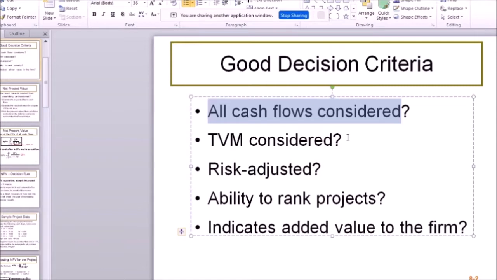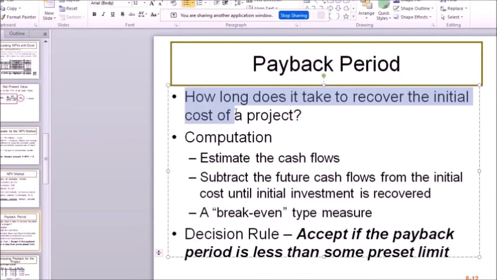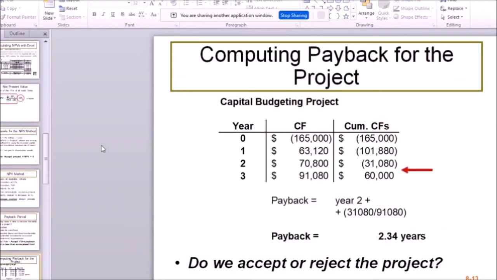But what payback period does is that it only calculates how long it takes to get the original 100 million back. And it doesn't care about most of the $1 billion left in all of the more distant future cash flows. So that's kind of funny there. It just tells us how long it takes to get the original $100 million back, or how long it takes to get the original $165,000 back.